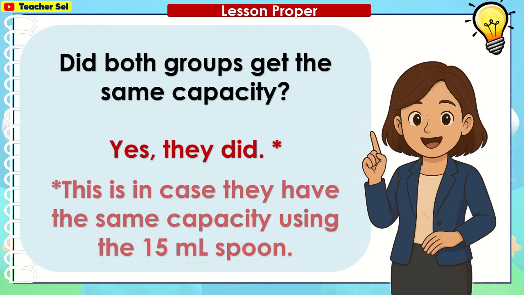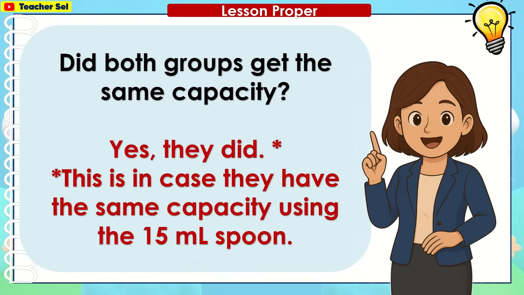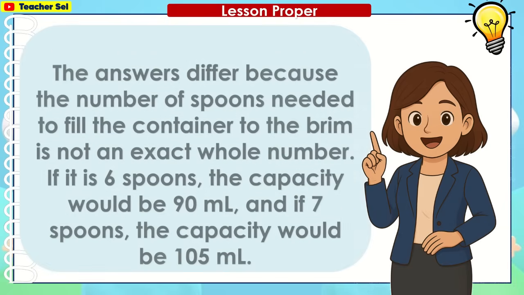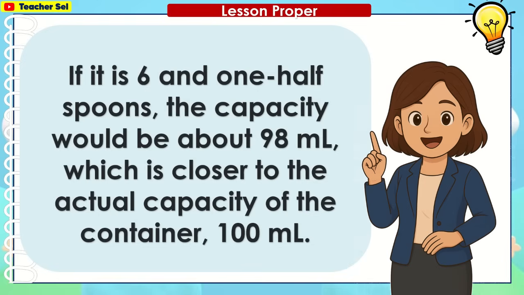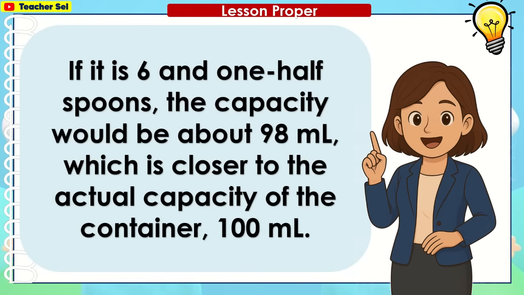Yes, they did. This is in case they have the same capacity using the 15 ml spoon. The answers differ because the number of spoons needed to fill the container to the brim is not an exact whole number. If it is 6 spoons, the capacity would be 90 ml. And if 7 spoons, the capacity would be 105 ml. If it is 6 and 1/2 spoons, the capacity would be about 98 milliliters, which is closer to the actual capacity of the container, 100 milliliters.